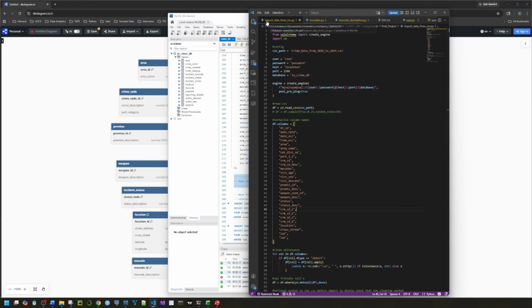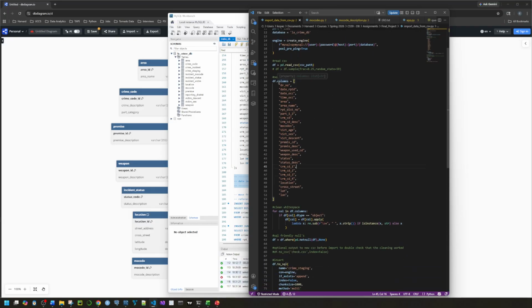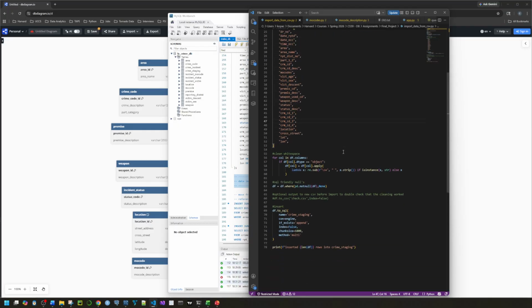That was accomplished with this script, import data from CSV, and it's straightforward with my local MySQL instance. It just uses SQL Alchemy to create a SQL engine. It uses pandas to read in the CSV. It sets the column names to a lowercase version.